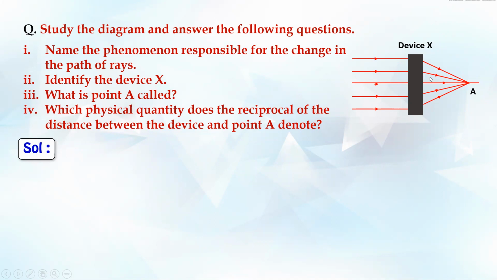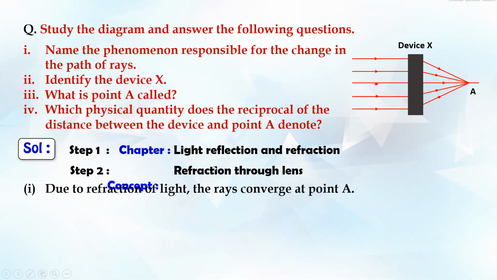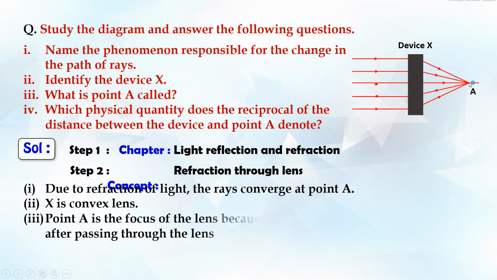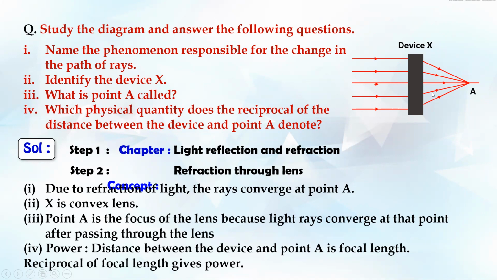In this case, the rays are bending, so we can simply say it is mainly due to what? Refraction. So it's due to refraction of light. This is converging, so it's a convex lens. Point A is where it is meeting at a point called the focus. So what's the physical quantity that is reciprocal of the focus? Reciprocal of focus is power.